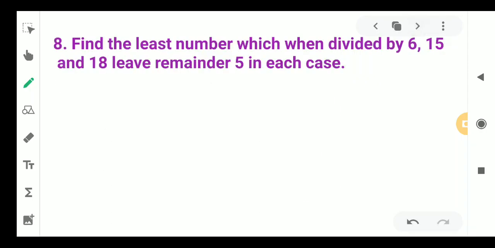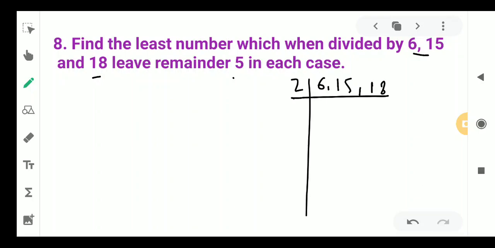Now next question, very important. Find the least number which when divided by 6, 15 and 18 leaves the remainder 5 in each case. Now we have to see such numbers which when divided by these three leave the remainder 5. So first of all we will take out the LCM. So let me find the LCM of 6, 15 and 18.